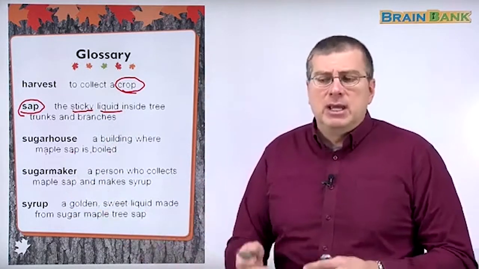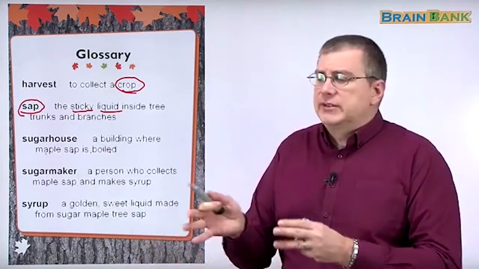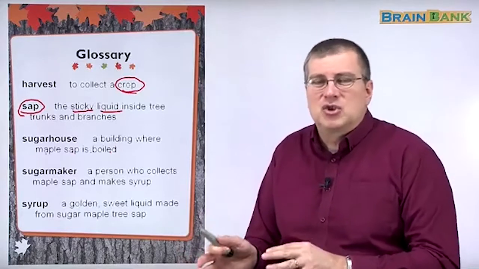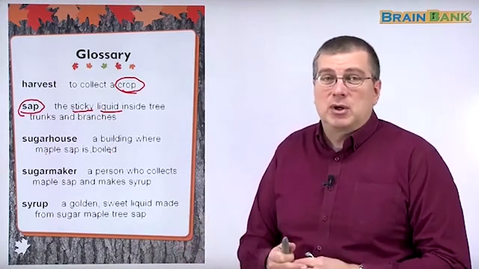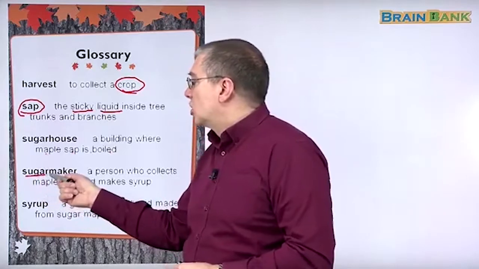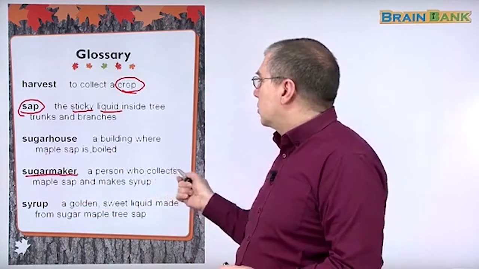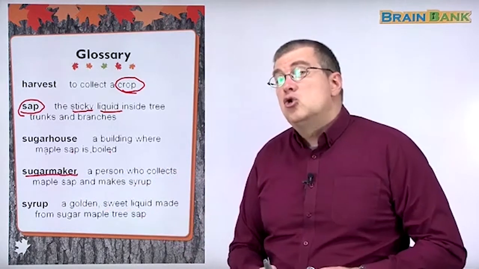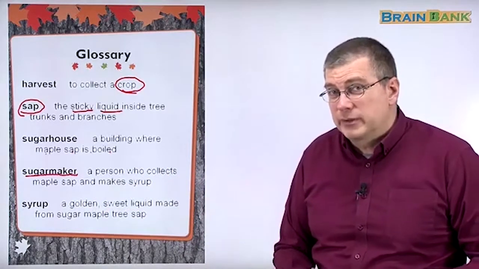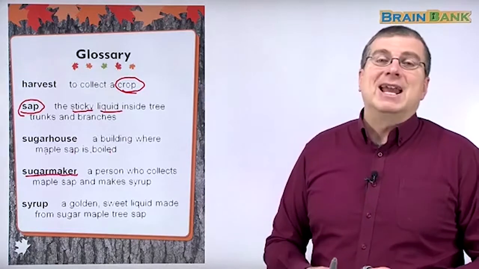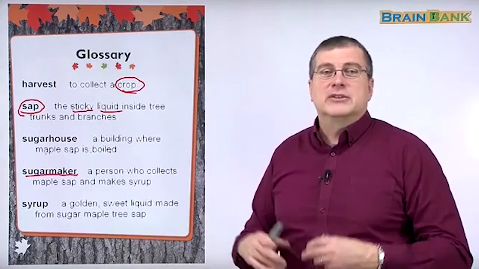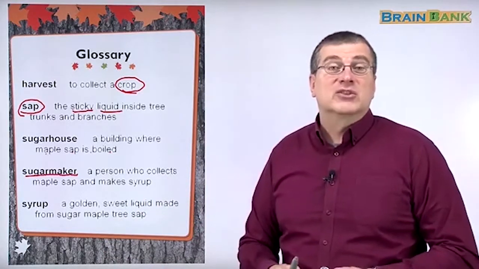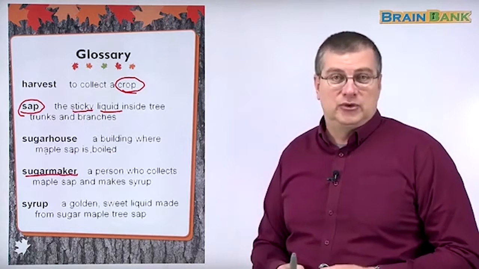Who does that? Who is the expert that does this and sees everything and knows how to boil and knows when to start, knows the temperature, knows when to stop? Who is that person? That person is the sugar maker. He's the person who collects maple sap and makes syrup. Do you remember who were the first sugar makers? Do you remember? That's right, Native Americans. Native Americans knew their land very well, and they found out how to make sweet syrup from maple trees.